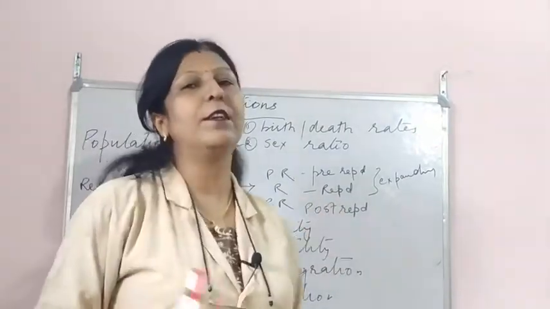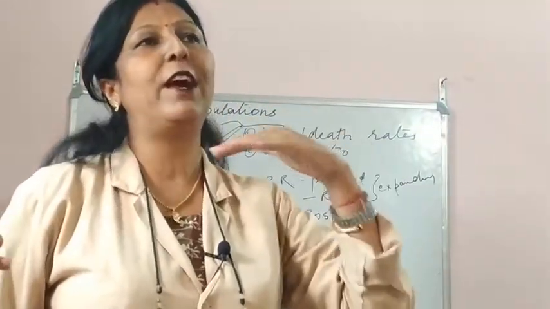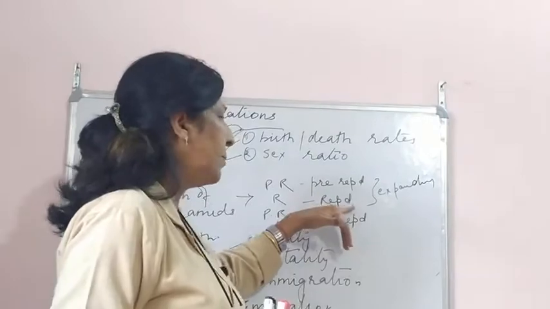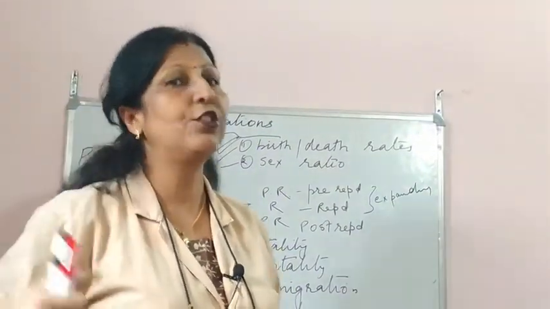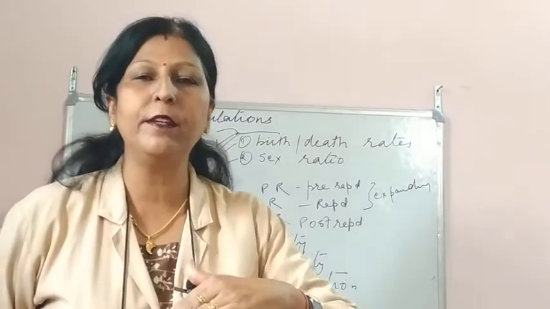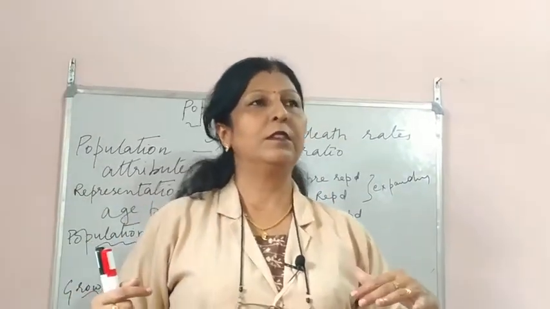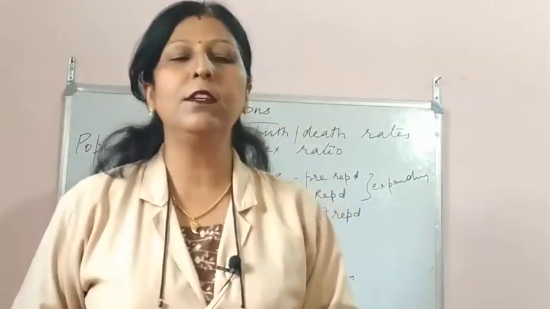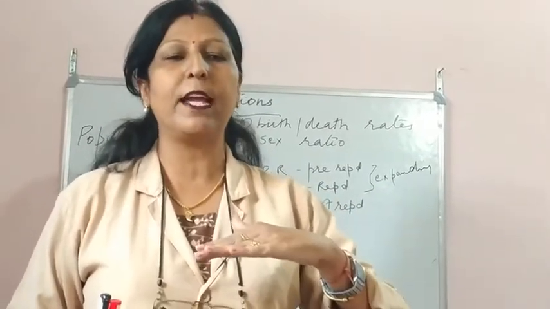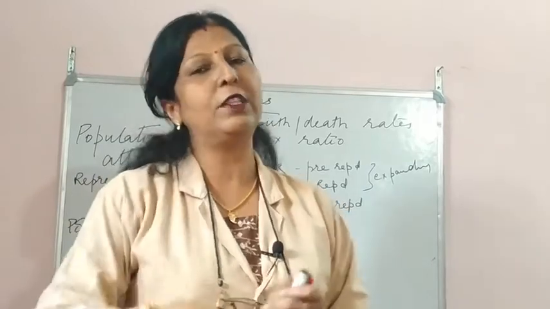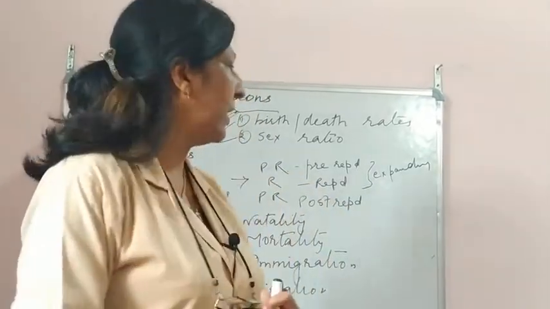Okay, when we divide a particular species or its tenure, it is the pre-reproductive stage, the reproductive stage and the post-reproductive stage. Okay, children, the pre-reproductive stage: let me talk about a girl. When a girl is born, the primary age is when she grows up till the menstrual cycle, the puberty age. That is the pre-reproductive age.